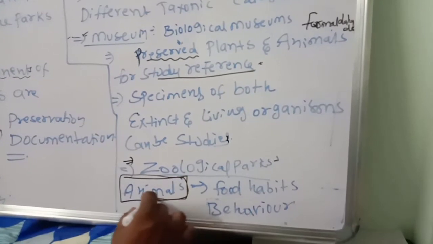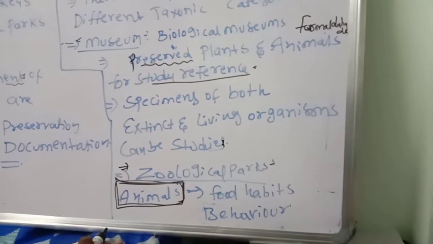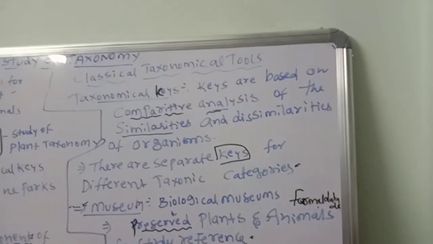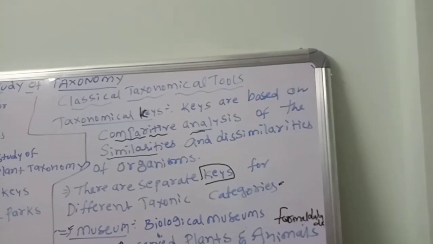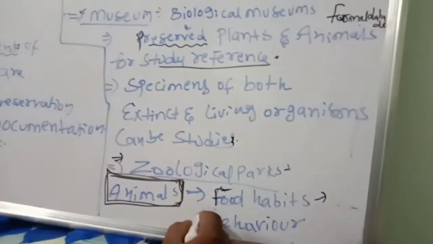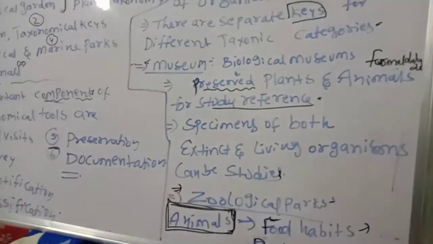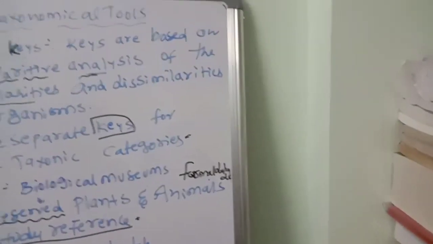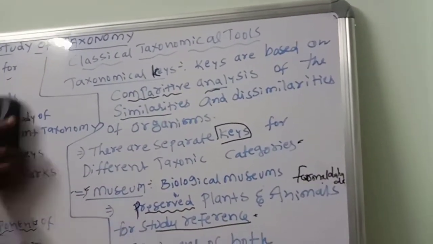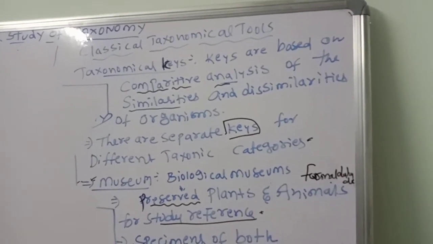Separately, the endangered animals, or animals in endangered conditions or habitats, humans take them out and give protection to those animals, and they study the food, habitat and behavior of those animals and take care of them. So that is about zoological parks.